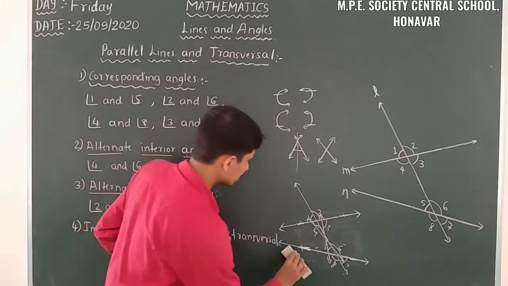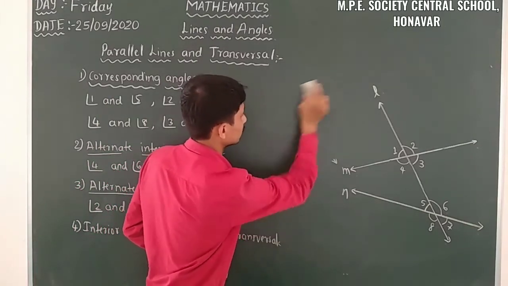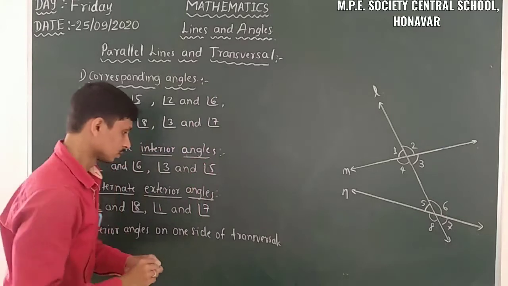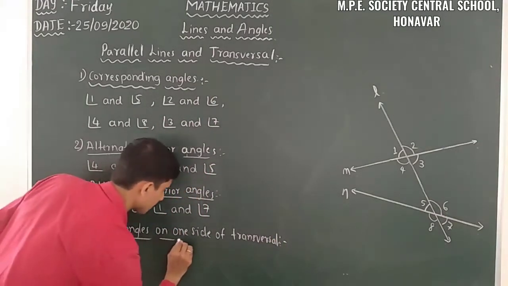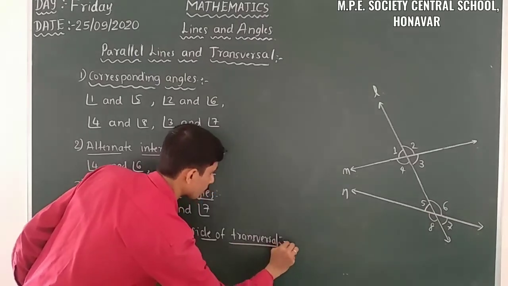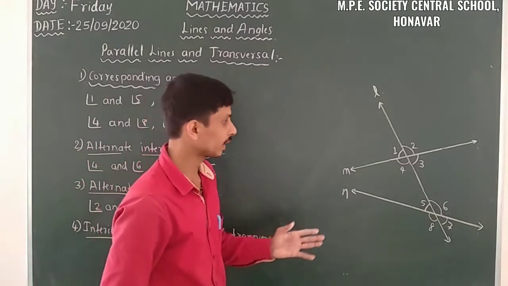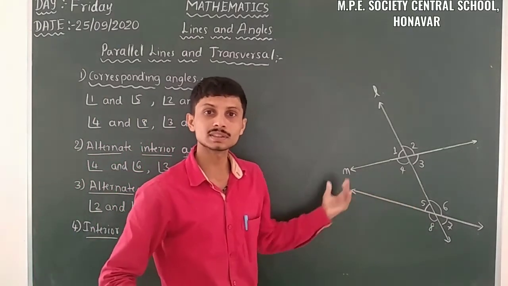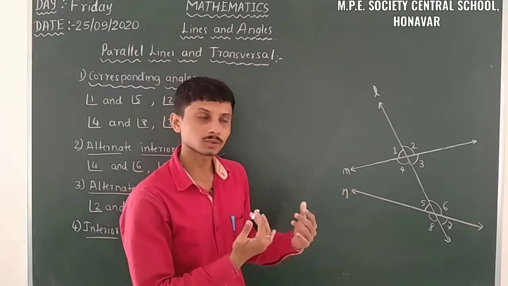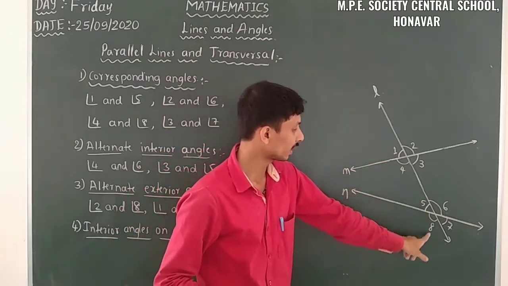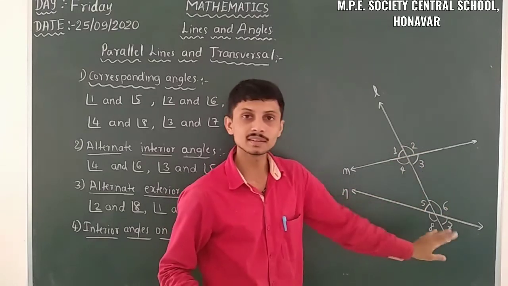So here I will draw this transversal. So interior angles on the one side of the transversal. What are the angles on the one side of the transversal? 1, 4, 5 and 8, and on another side, 2, 3, 6 and 7.